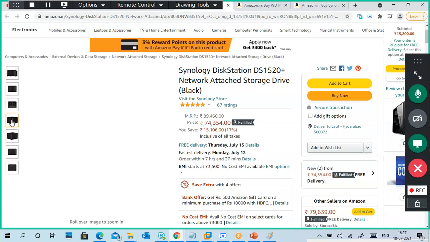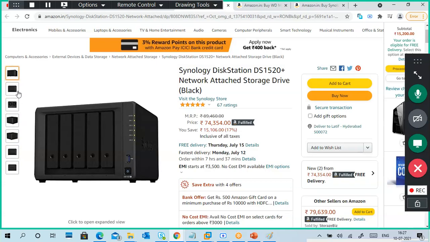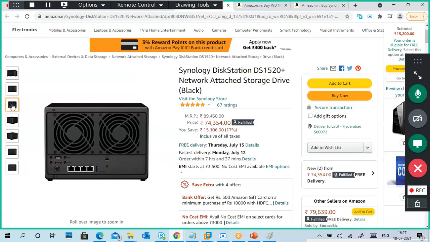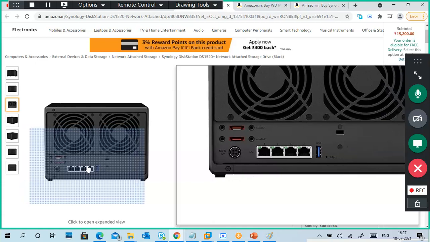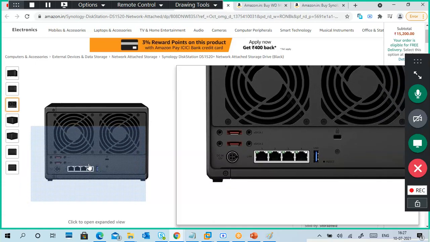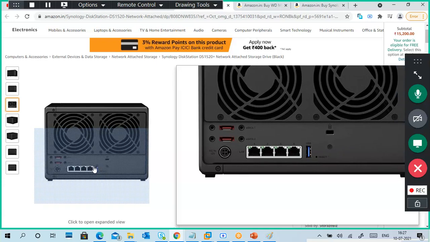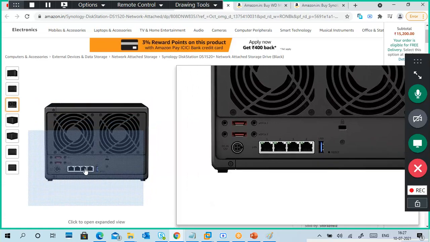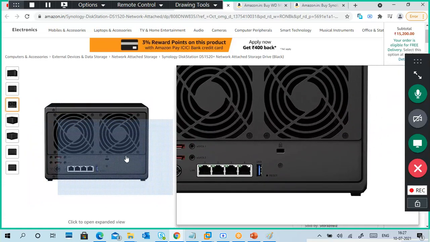It is not displaying any other pictures, only one picture. Yeah, you can see there are network ports also available. And eSATA ports are also available, DC in and USB ports also. Two fans are there.